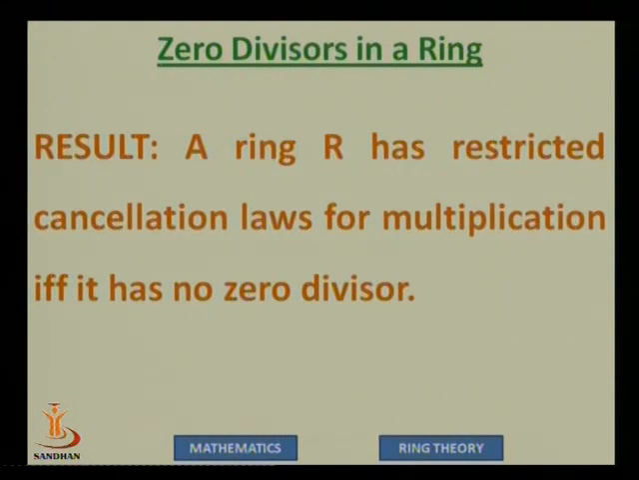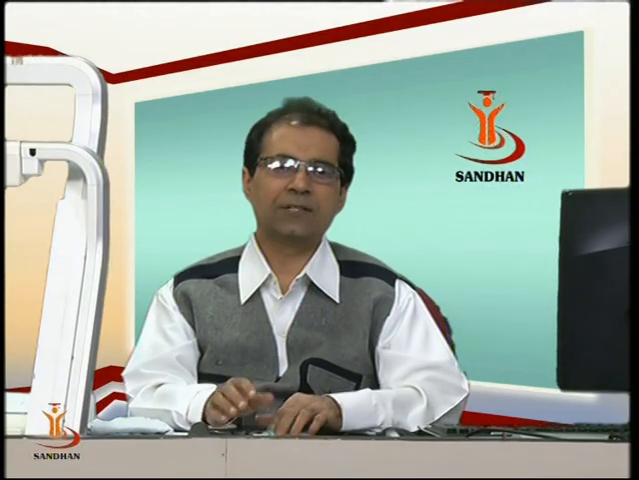We use the word restricted because, as you know, in a multiplication we cannot cancel 0. So we have a cancellation law where a into b equal to a into c should give b equal to c if the number which is cancelled, number a, is not 0. And so that's why we use the word restricted cancellation laws.